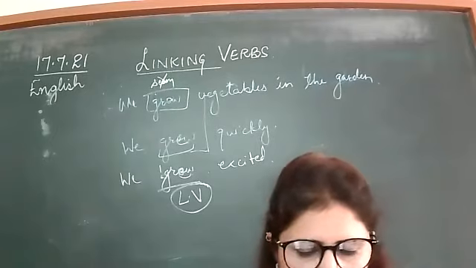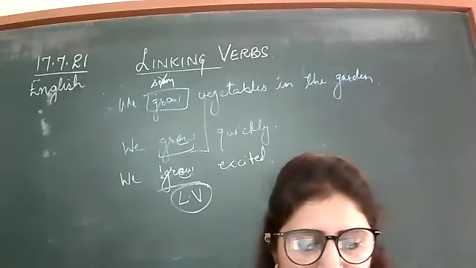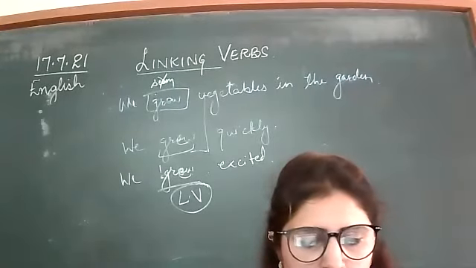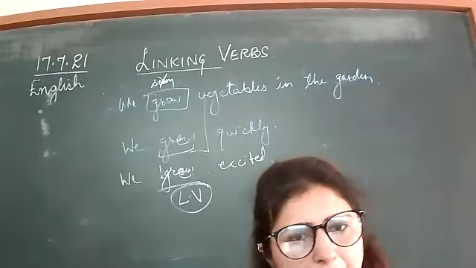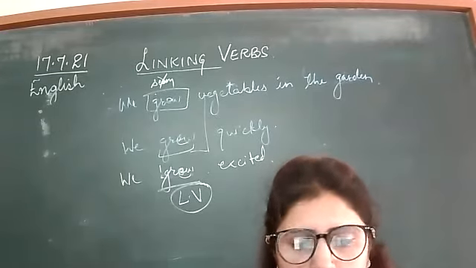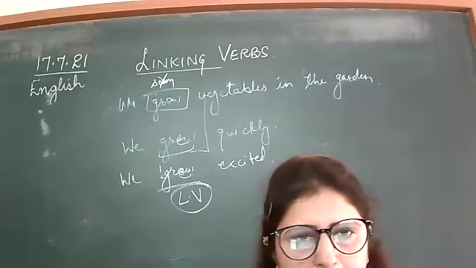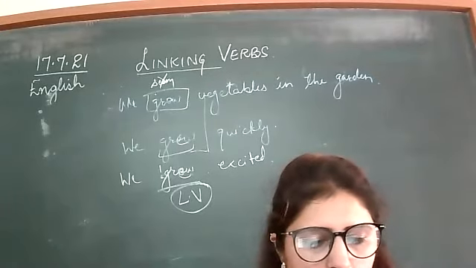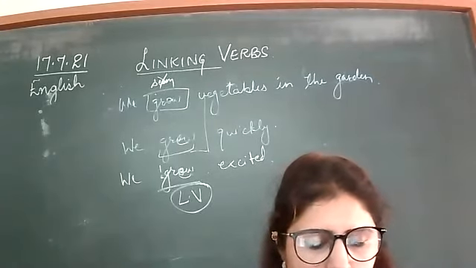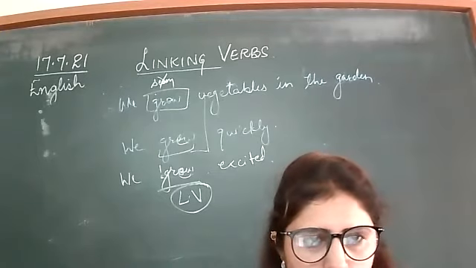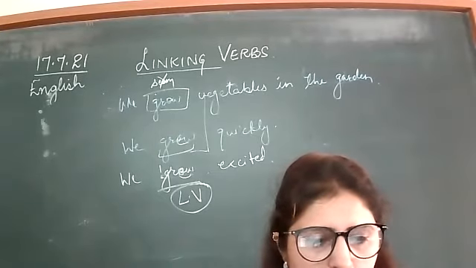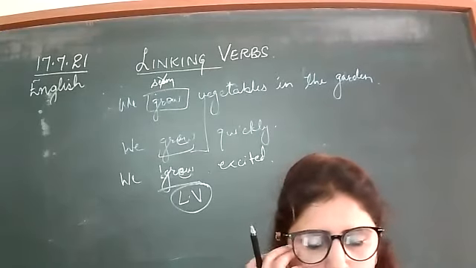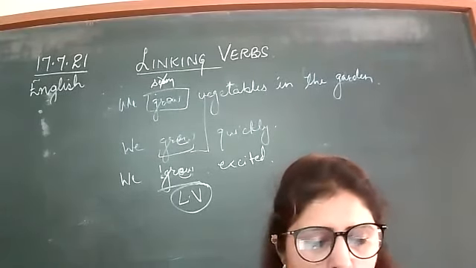The first one is, in the following sentences, circle the linking verbs and underline their complements. Maya turns 20 this year. Turns is a linking verb. Maya is the subject, and 20 this year is the complement.